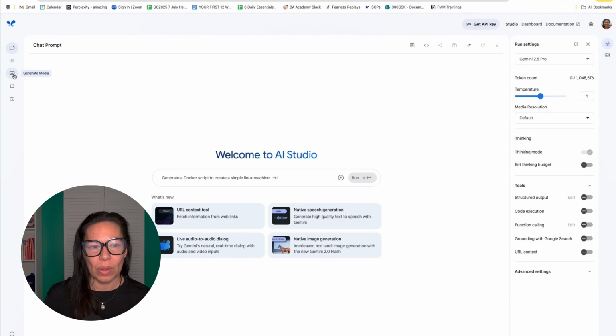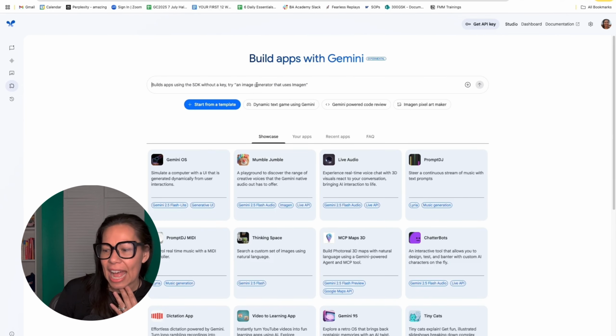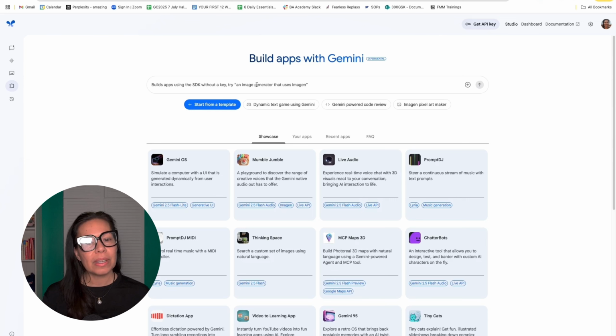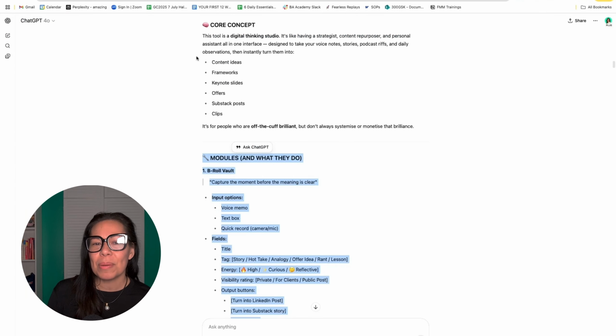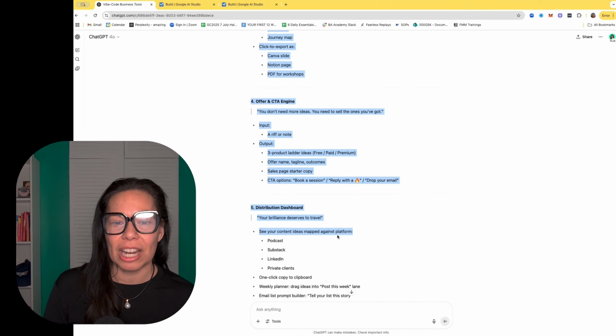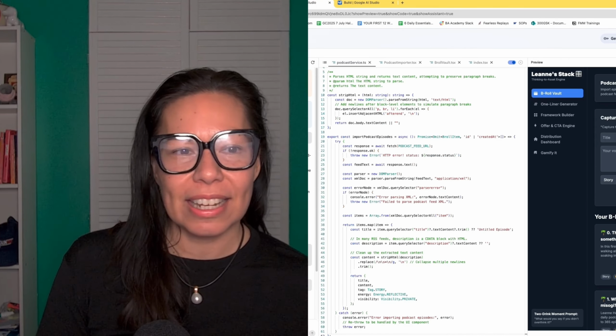The difference with AI Studio is on the left here, there's something called build, which you'll click. And I can write, I want you to build an app that stores all my dog photos from iCloud or something like that. Whatever you want, you can just describe it in a sentence. But like you saw before, I actually had a bit more context. And this is the value of starting with ChatGPT, is getting more of this context. And then I'm going to paste it into here.